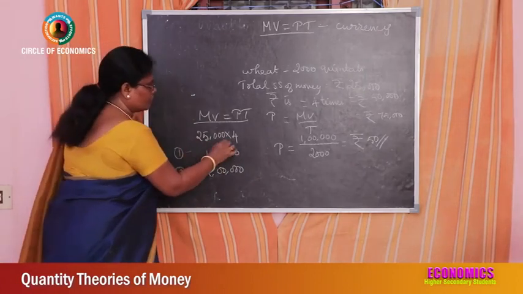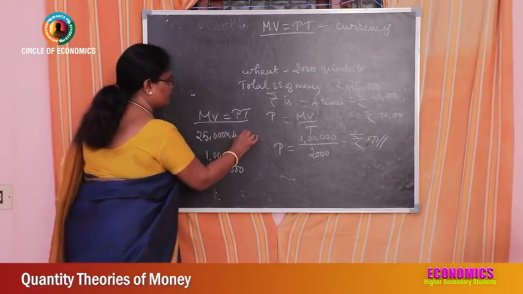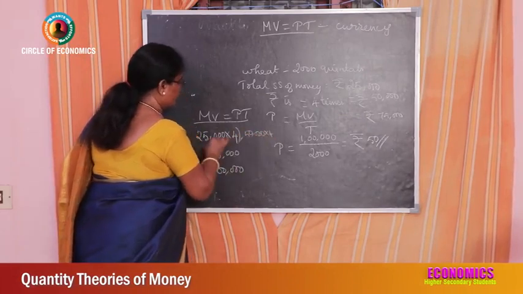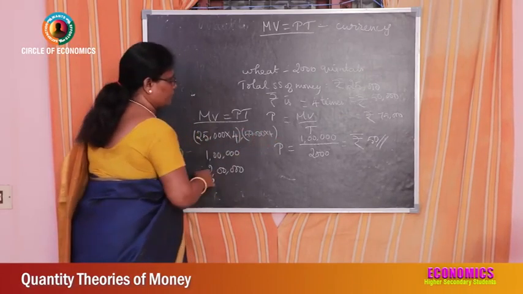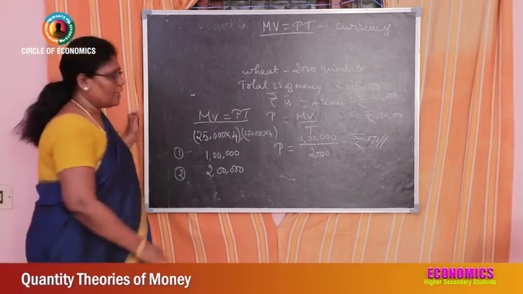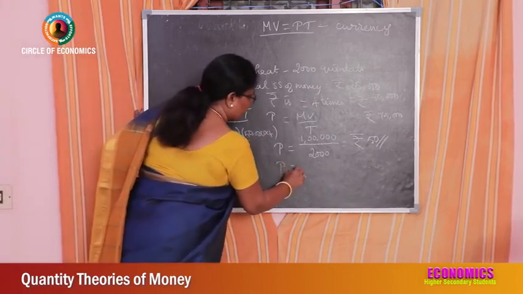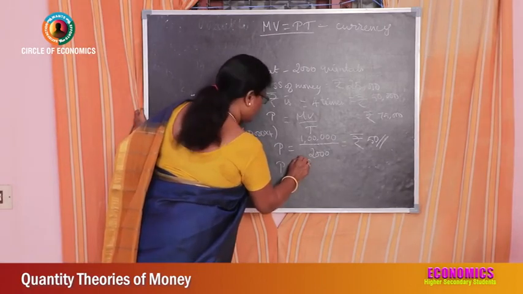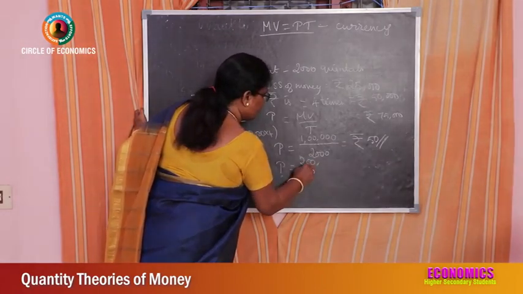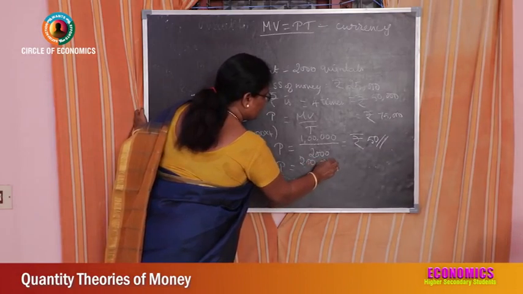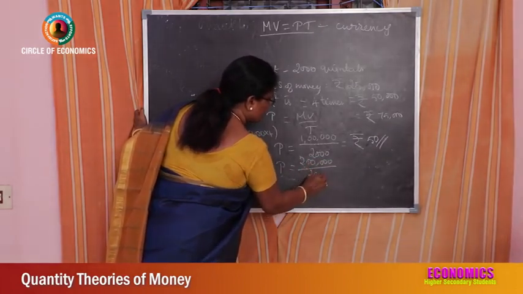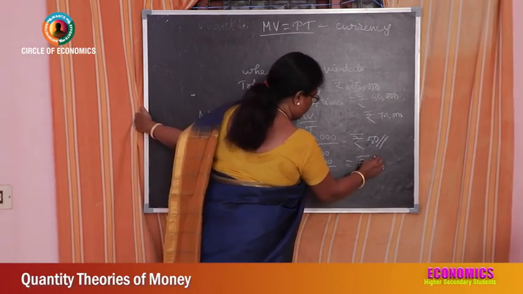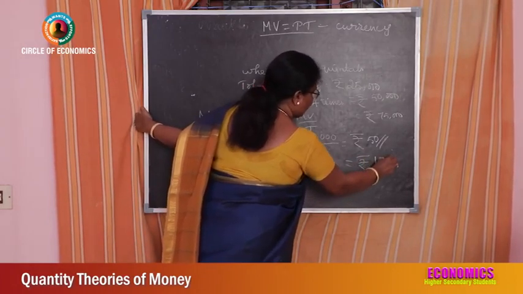That is 50,000 into 4. I will write the second point. 50,000 into 4. This is for first, this is for second. 2 lakhs. Then what is the price of wheat per quintal? This is 2 lakhs divided by 2,000. What is the price of wheat? Now it is rupees 100.